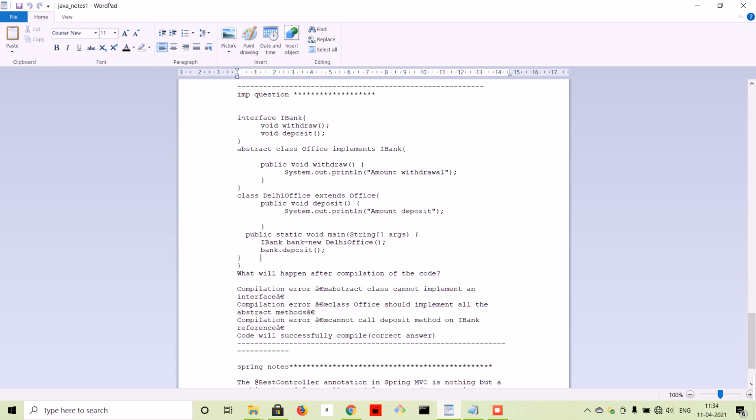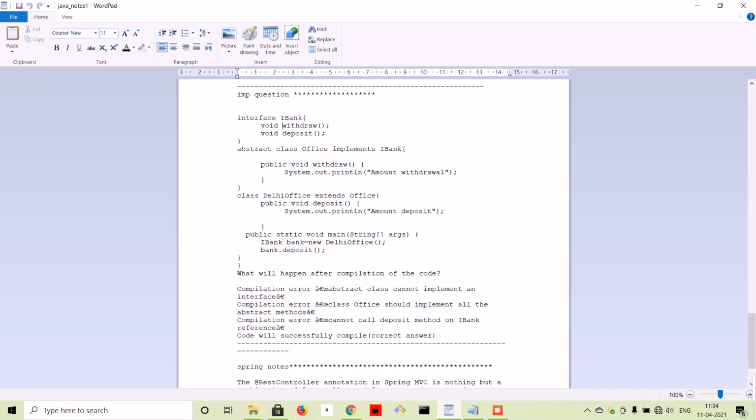The interviewer gave me one interface. Of course it will have methods which are unimplemented. You know that an interface contains only unimplemented methods, and you cannot instantiate this interface. What he did next, he said okay, I want to implement the interface using an abstract class, can you do that? So he told me to try to write one abstract class and implement this.